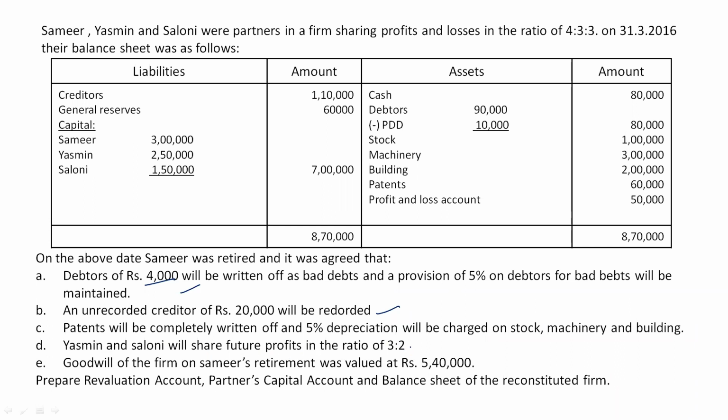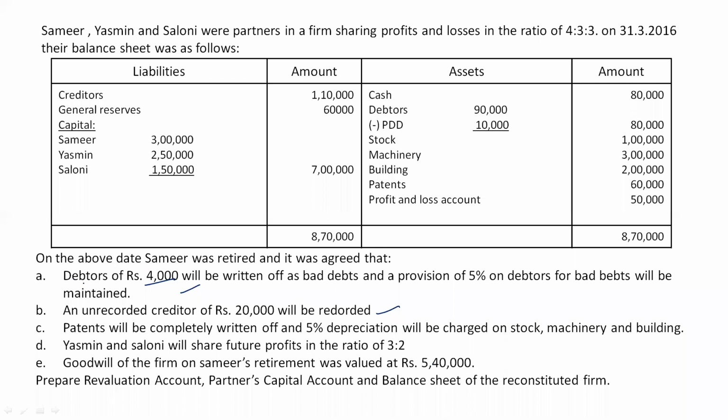So we have to do a working note for finding out the gaining ratio, right? Then goodwill of the firm on Samir's retirement was valued at rupees 5,40,000. Again, goodwill of the firm is given, so we will find out Samir's share of goodwill in the working notes. Then we are asked to prepare the revaluation account, partners capital accounts and balance sheet of the reconstituted firm. So we'll start with preparing the revaluation account.